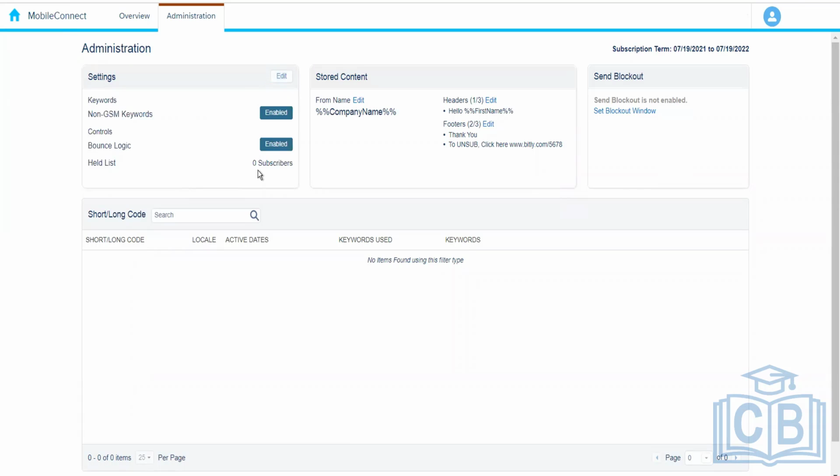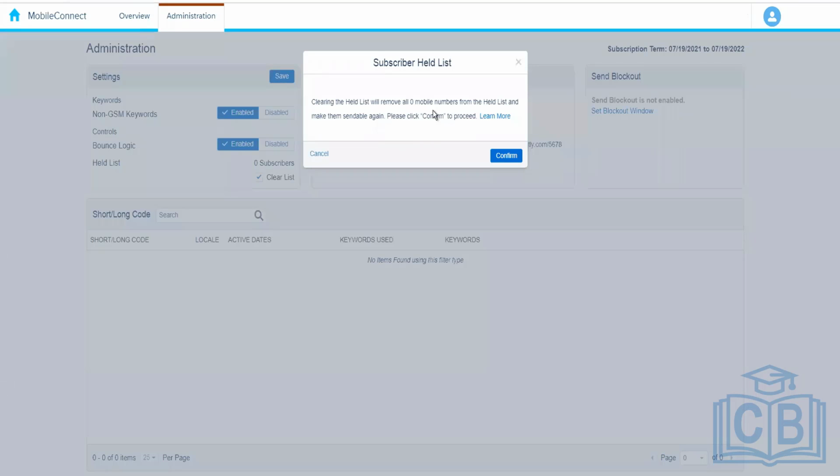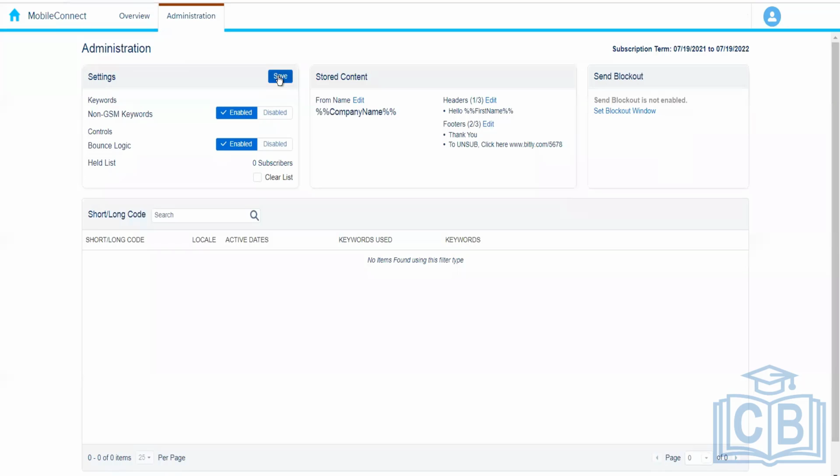And let's say we want to send this SMS to these customers, and they have been added to the head list. But now they are not being sent out because they are being excluded by Marketing Cloud. So if we still want to send them the SMS communication, we can clear the head list. If we clear the list, it will remove all the subscribers from the head list, and then we will make them sendable again. So we'll be able to send them the SMS communication again. So this was the settings, and then we have the stored content.